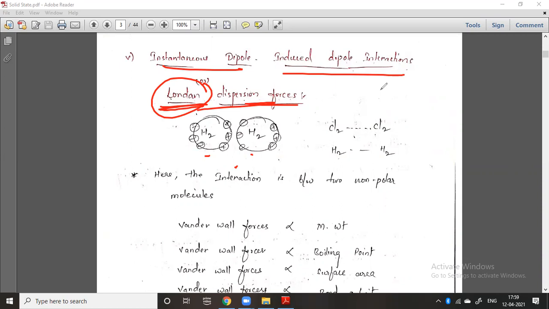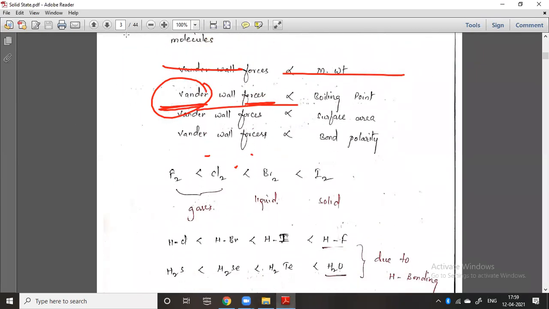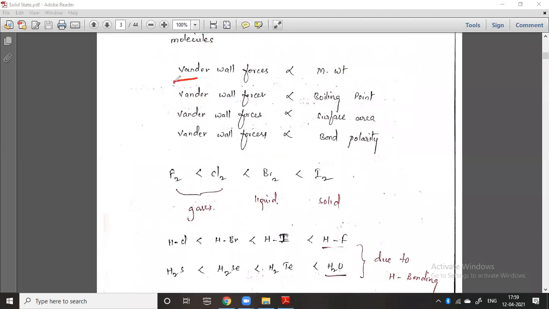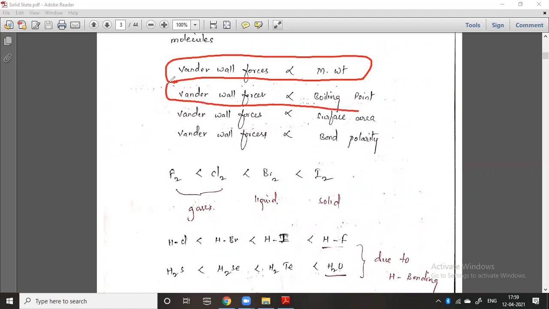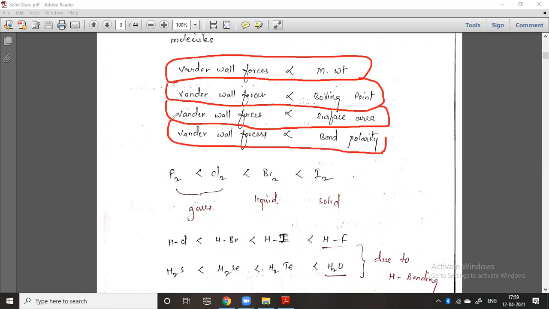Here I will tell you examples so you can easily remember in the future also. These things you should remember: the van der Waals forces are directly related to the molecular weight, directly related to the boiling point, directly related to the surface area, and directly related to the bond polarity. So these four are very very important.